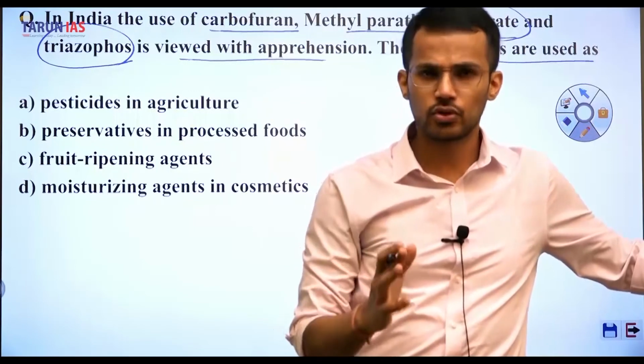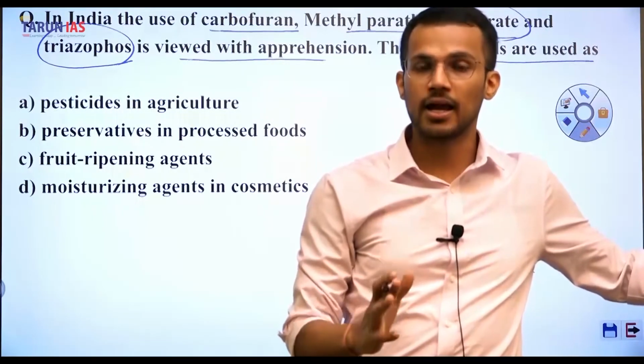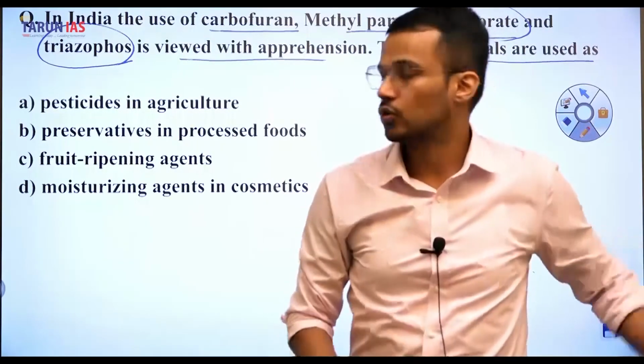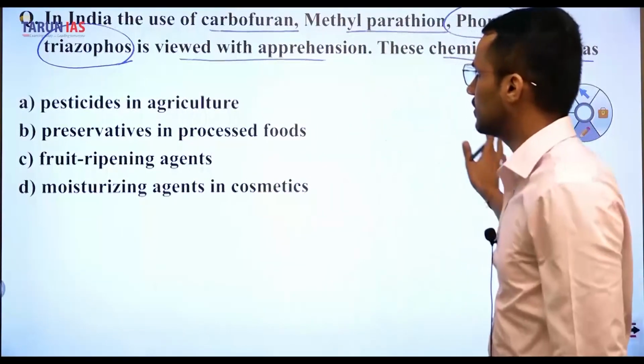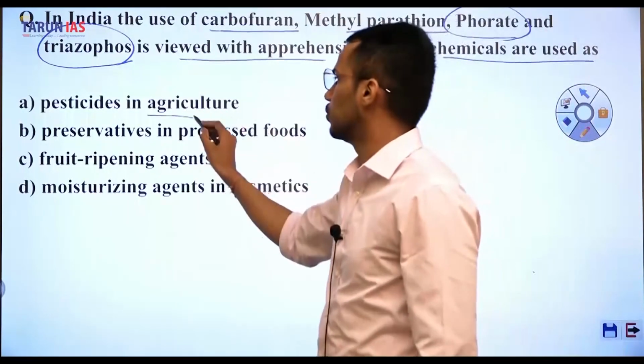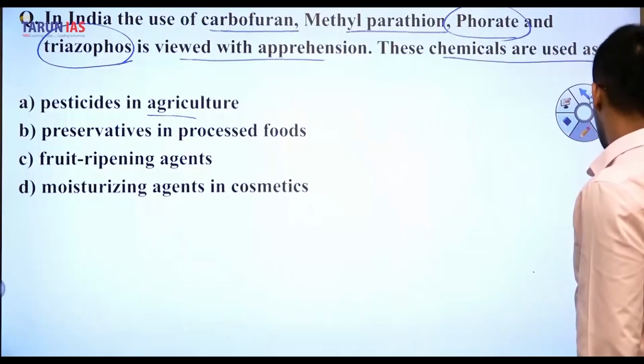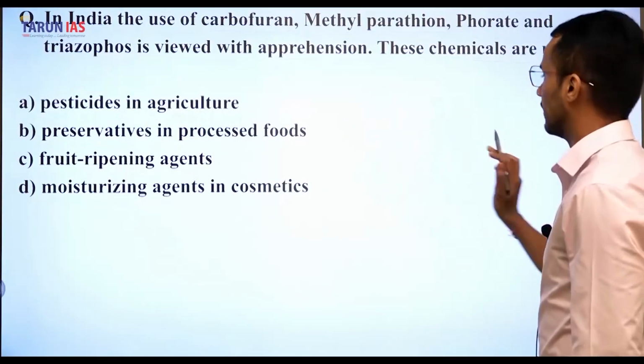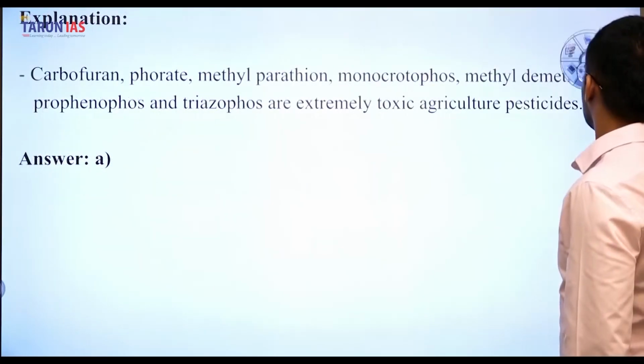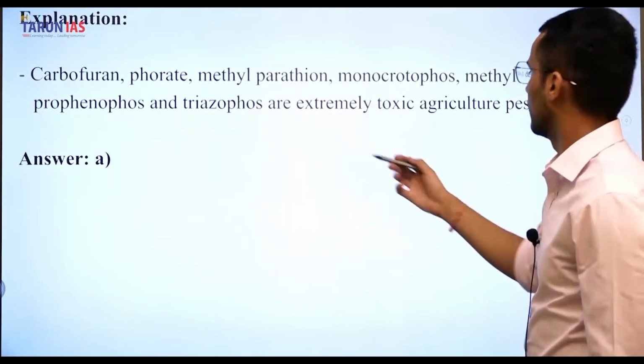And most of the states have banned their use. So, what are these chemicals? These are the pesticides used in the agriculture sector. Fine. So, the answer for this question is A.